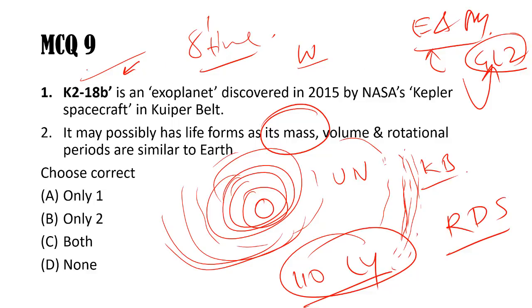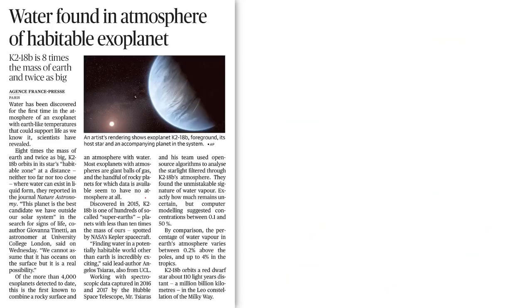So life can be found on K2-18b, and this is the first exoplanet outside the solar system of this kind, but it is not an Earth-like planet. The conditions are similar, but it's a huge planet. So the second statement is wrong, and this is also wrong, because it is not found in the Kuiper belt. D is the answer, and you can see it's very huge, 8 times the mass. K2-18b orbits its star in the habitable zone, so it is also in the Goldilocks zone, you can say.